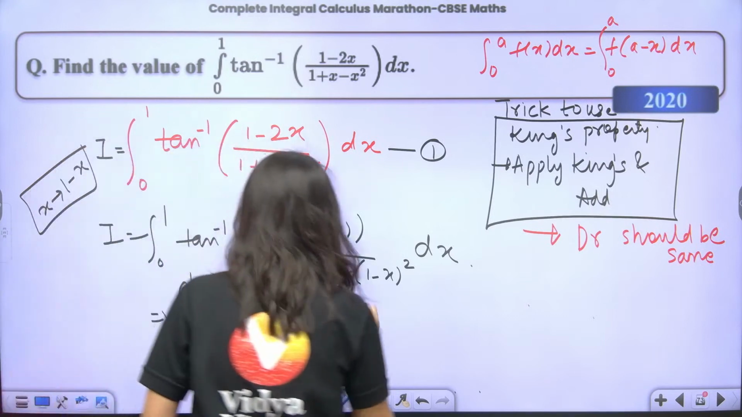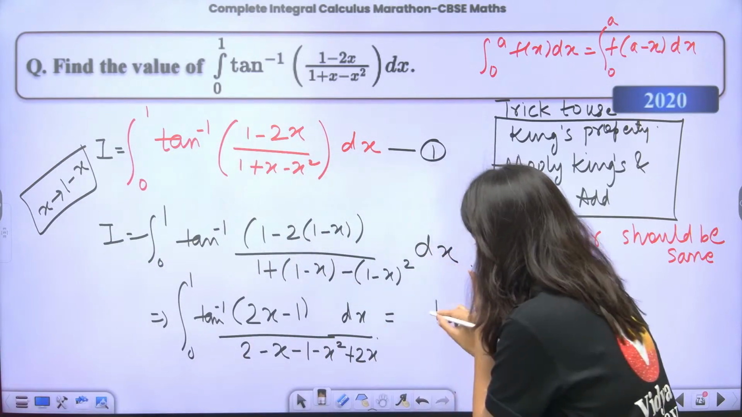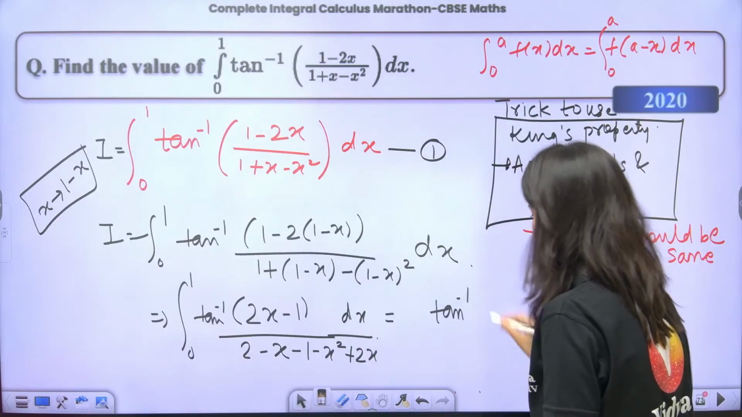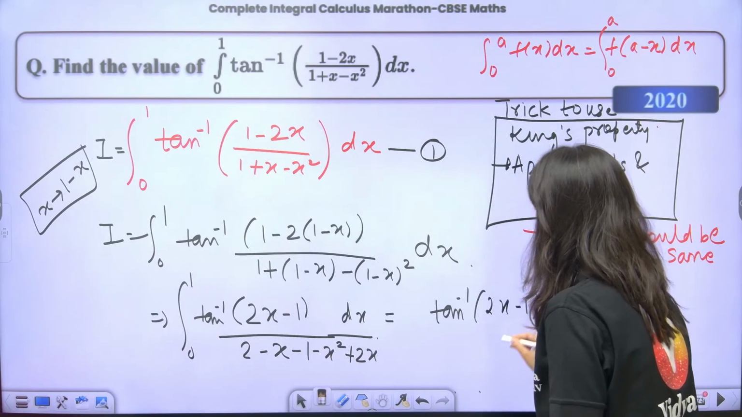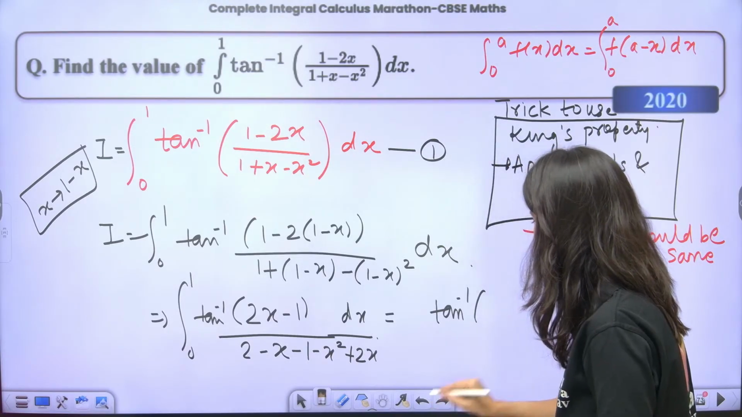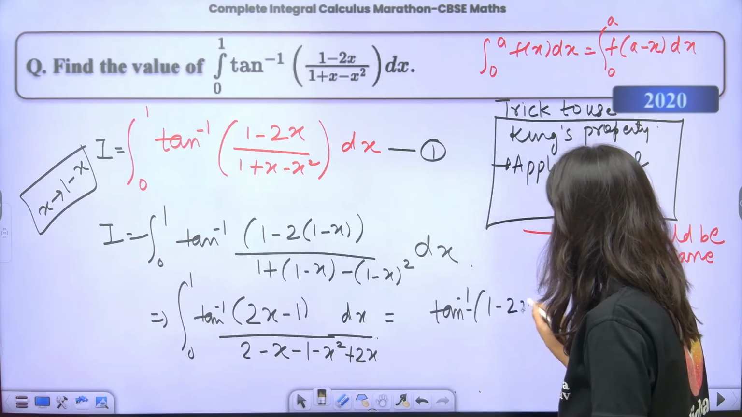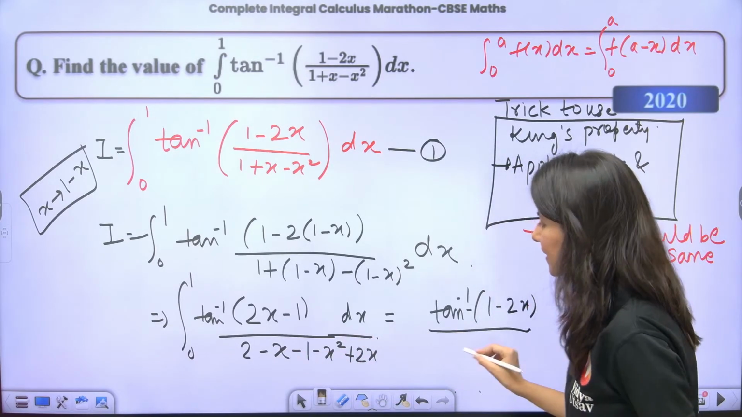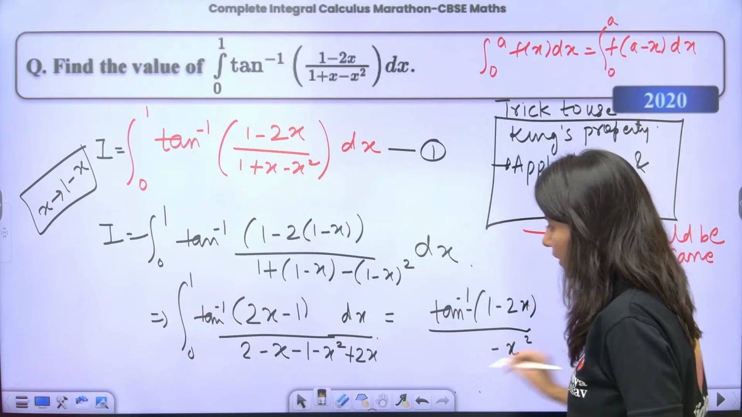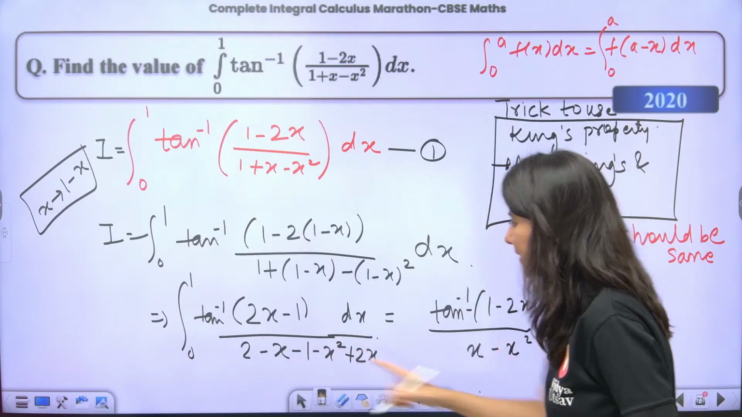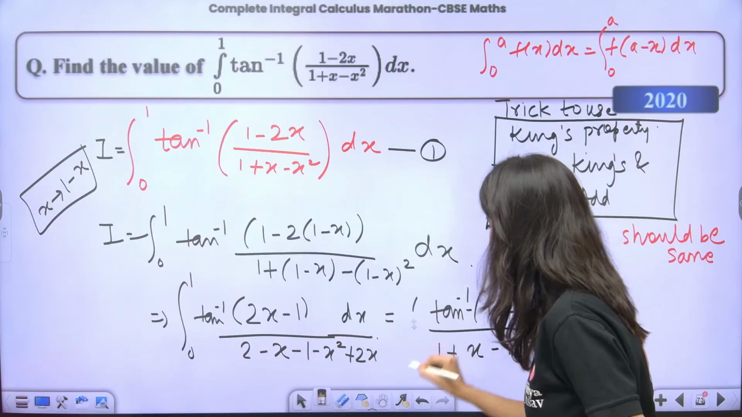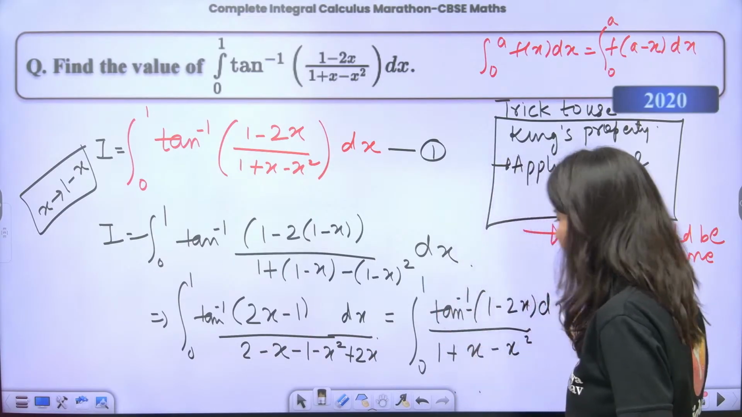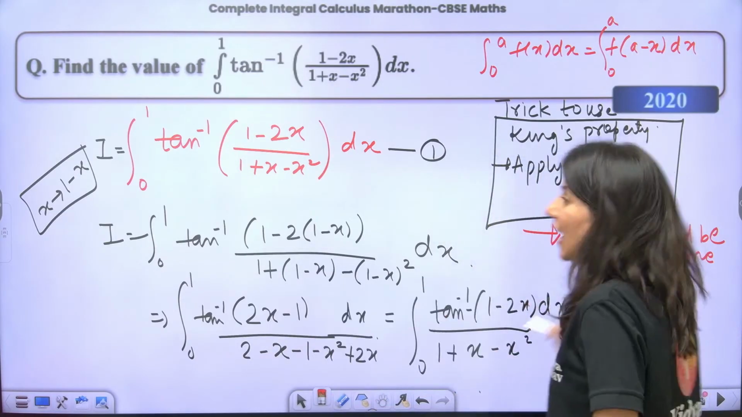If you solve this, what will you get? Tan inverse of 2x minus 1. By the way, this 2x minus 1 can also be written as minus (1 minus 2x), upon, what about this? This is minus x square, 2x minus x will be plus x, 2 minus 1 will be 1. This is integral 0 to 1 dx. Can you see that clearly?